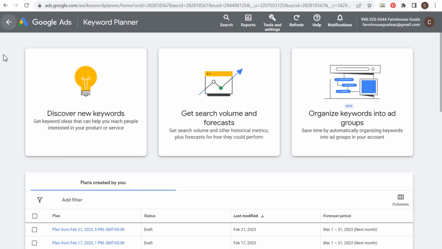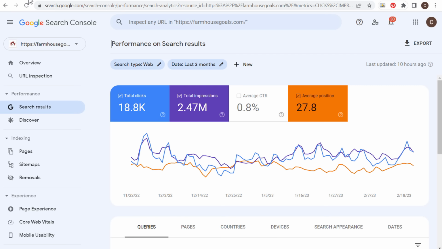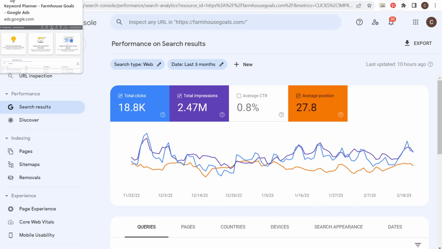So if we come over here to the Keyword Planner, the example I'm going to be using for this video is, let's just say I need to find keywords related to laptops. So I'm starting a niche blog about laptops, and I want to try to sell some different laptop affiliate products. Maybe I'm drop shipping laptops. So with the Keyword Planner, this is available completely free through your Google Ads account. This and Google Search Console are the two that you are going to need to create an account for, but they are completely worth creating the account for because of all the information you can get from both of them.